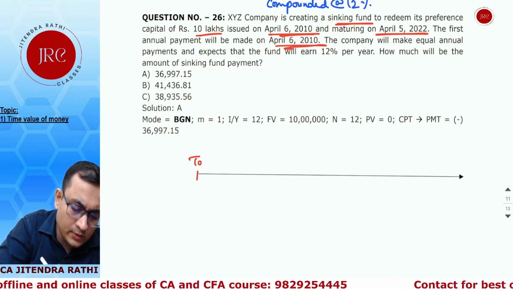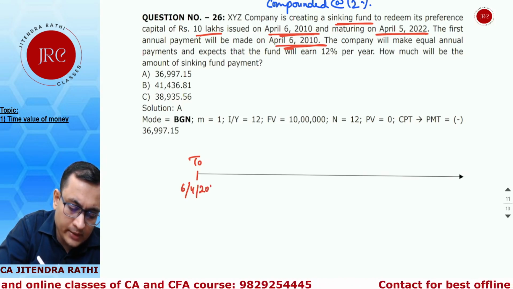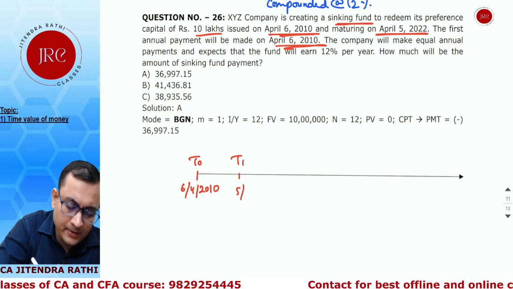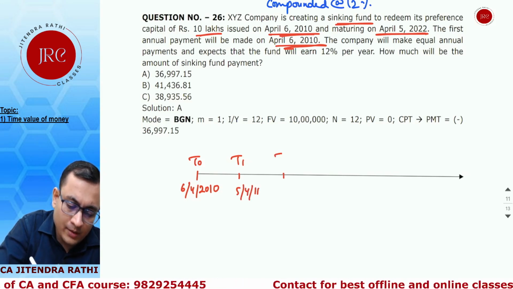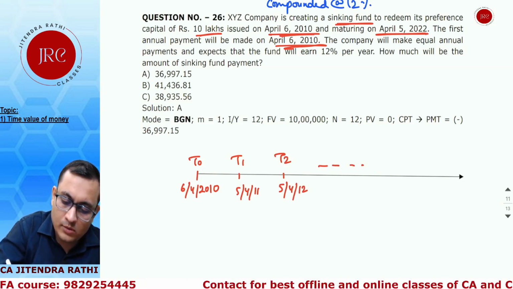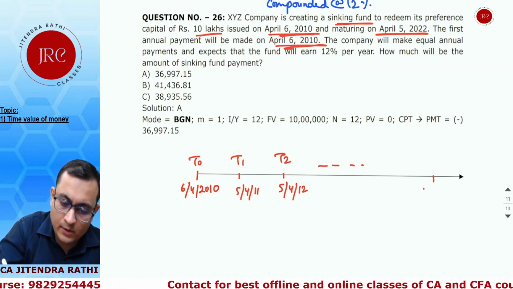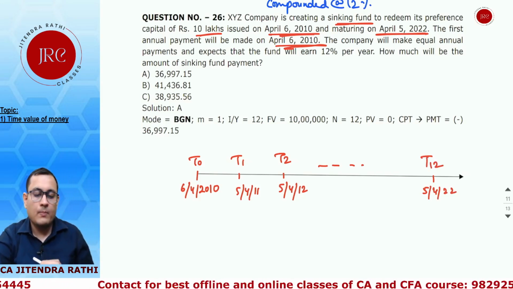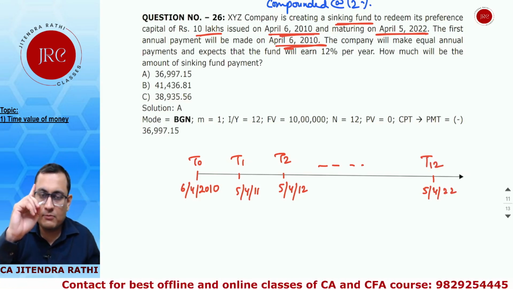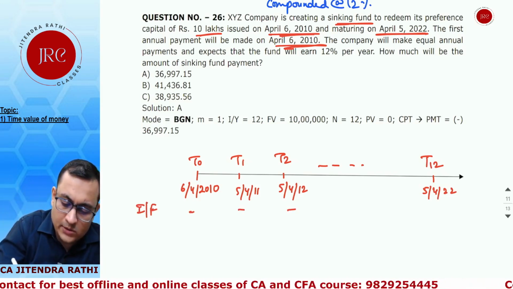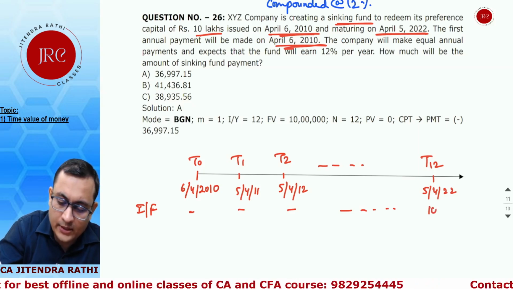So this is your 6th April 2010. T1 is 5th April 11. T2 is 5th April 12. So last payment will be on 5th April 22. It means it's going to be T12. What it is saying is that on redemption, the total amount required from this fund is 10 lakh rupees.